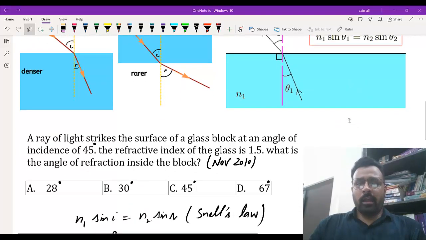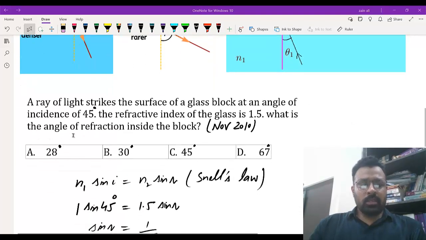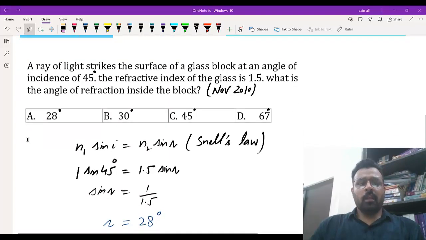So I have just mentioned a question from the GCSE past paper where a ray of light strikes the surface of a glass block at an angle of incidence of 45 degrees. The refractive index of the glass is 1.5. So what is the angle of refraction inside the block? It was the question from the November 2010 paper.